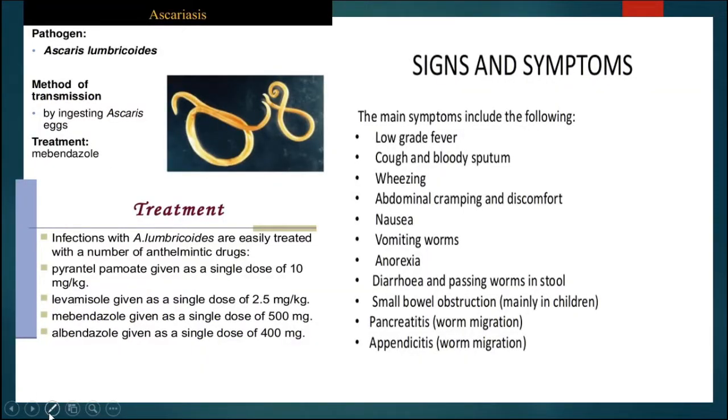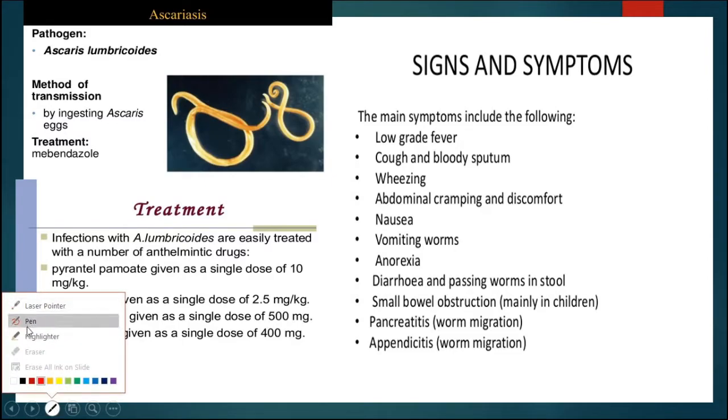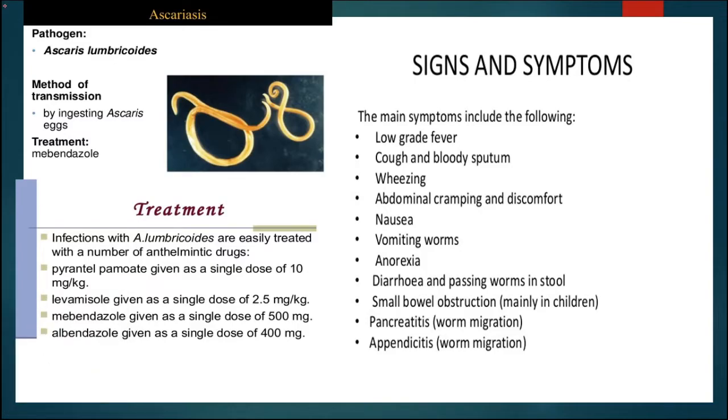In this slide we will study about the disease that is known as ascariasis. In this ascariasis, the pathogen is Ascaris lumbricoides. Here the females are longer than males. The method of transmission is by ingesting Ascaris eggs, that is through contaminated water and food. The important signs and symptoms are low grade fever, cough and bloody sputum, wheezing, abdominal cramping and discomfort, nausea, then vomiting, diarrhea. These are some important symptoms which occur during this disease.